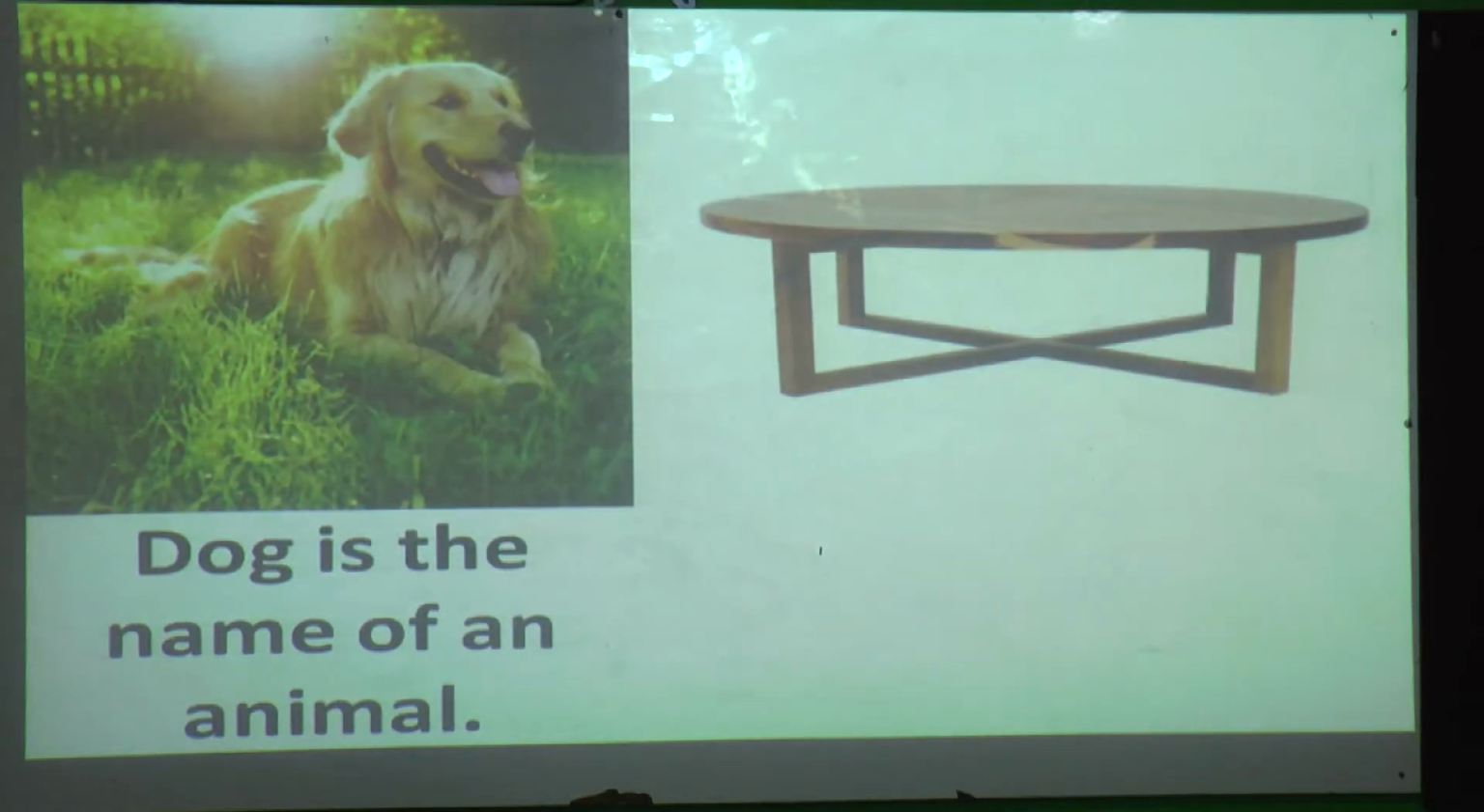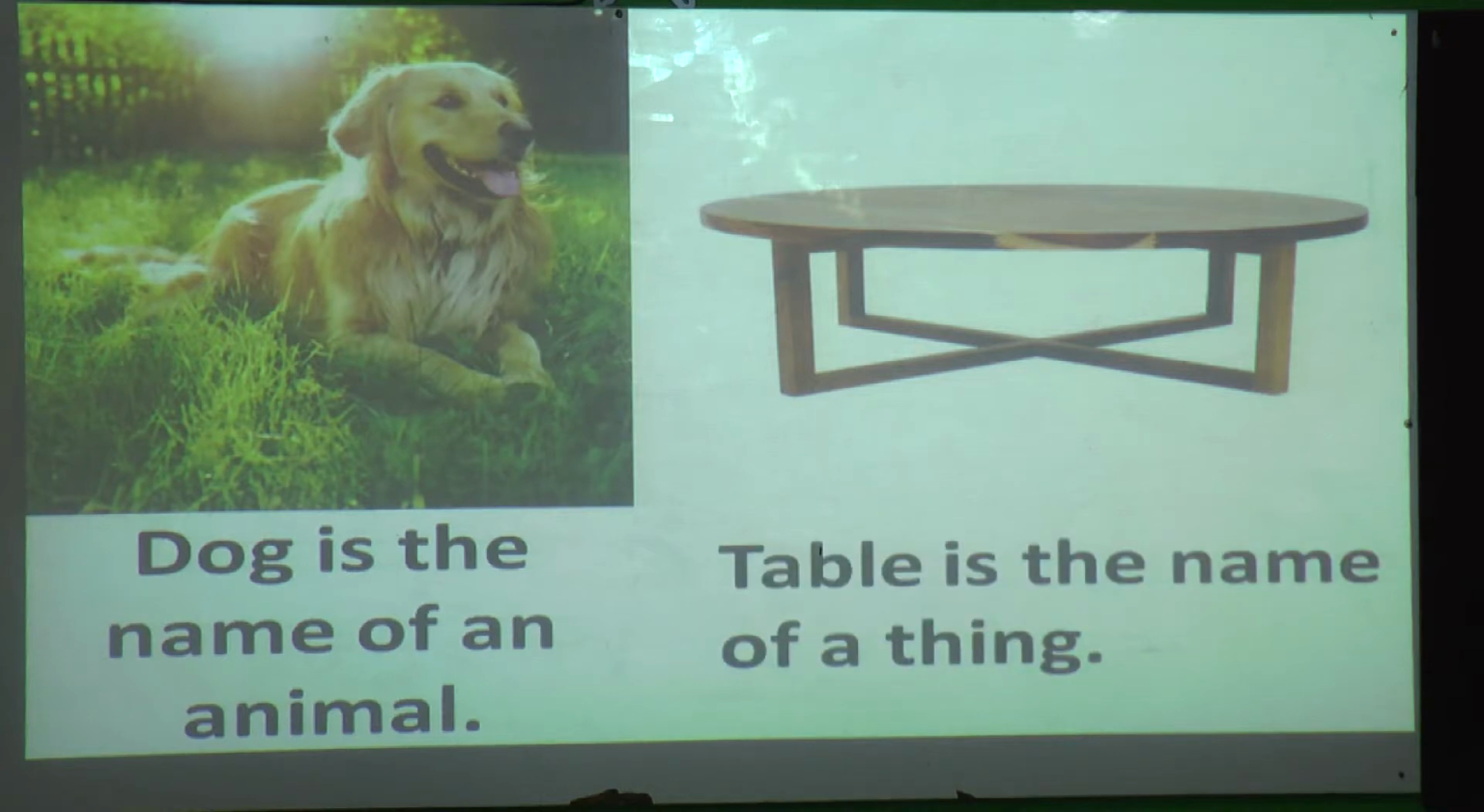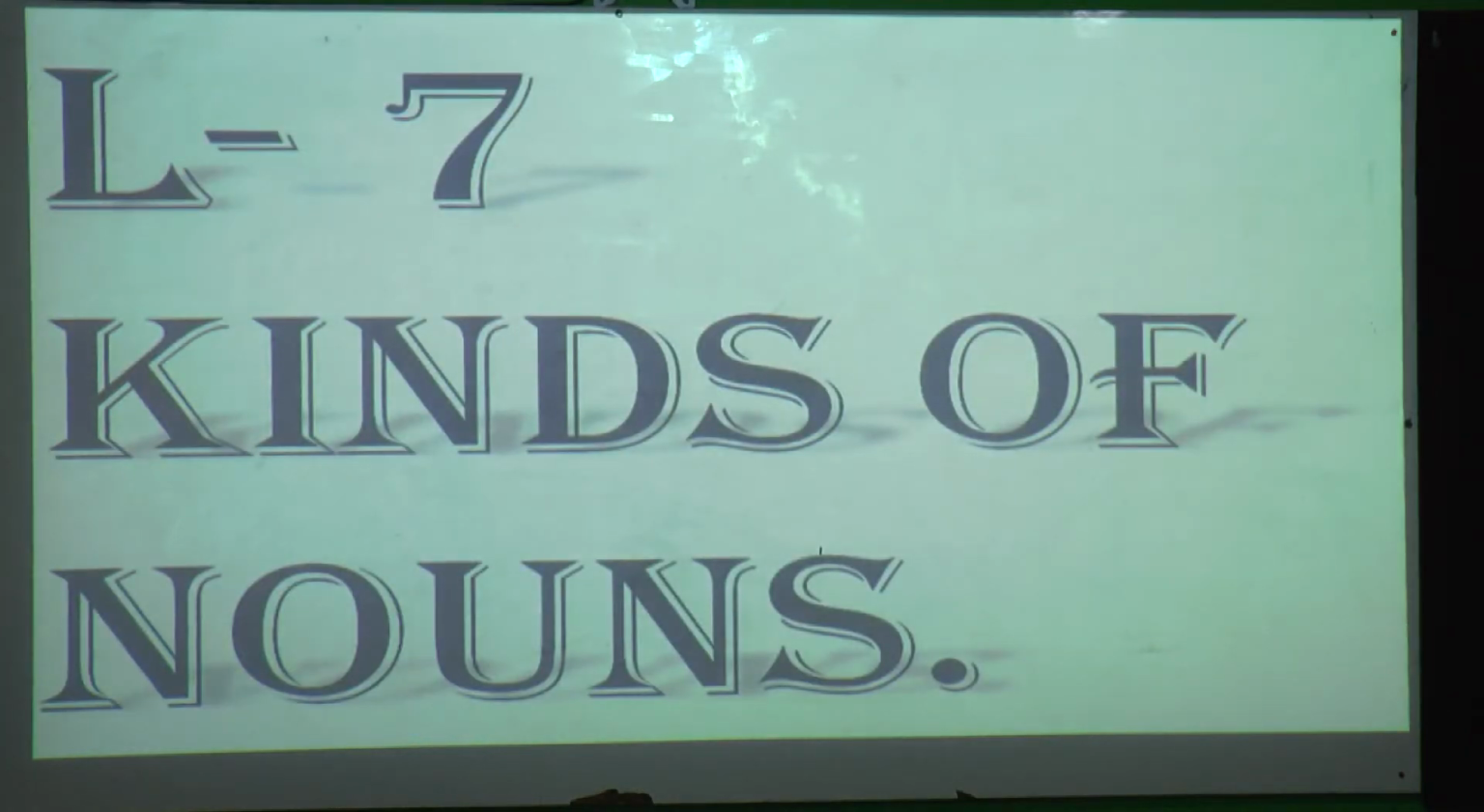Next. Which animal is this? Yes, dog. So dog is the name of an animal, and table is the name of a thing. Till here we finished in the last session. So today we are going to start with lesson number 7, that is kinds of nouns.